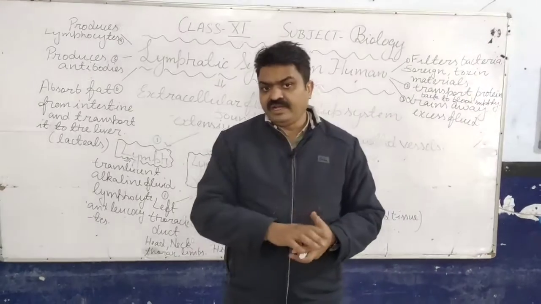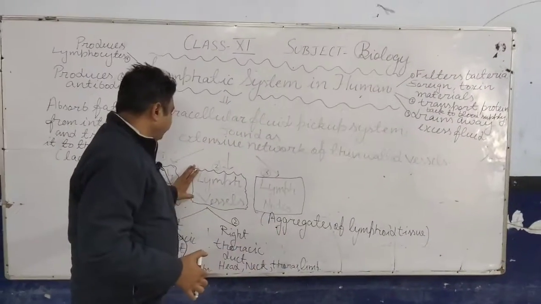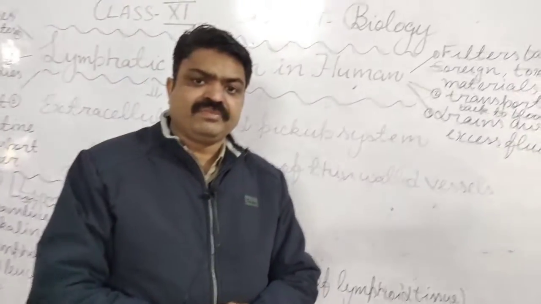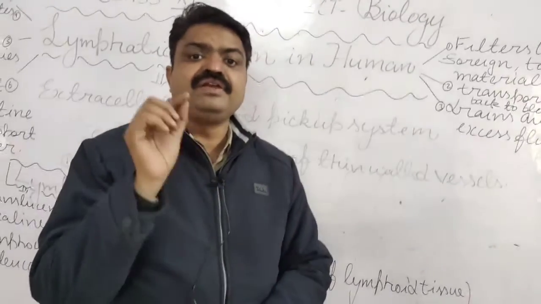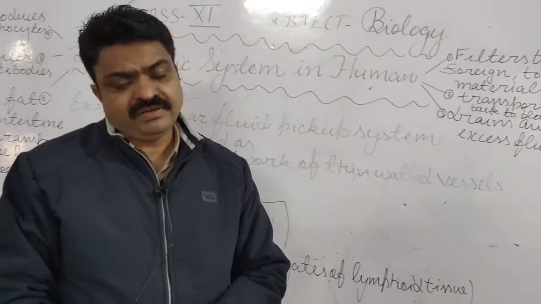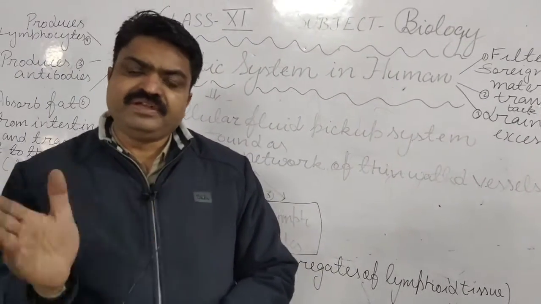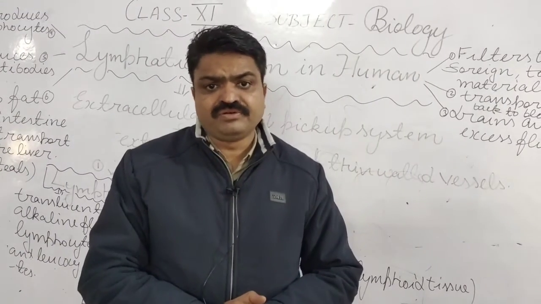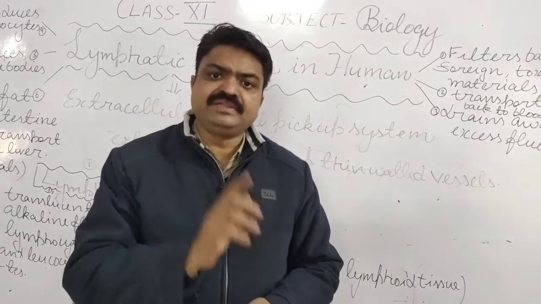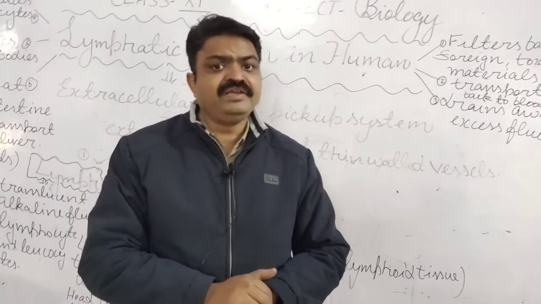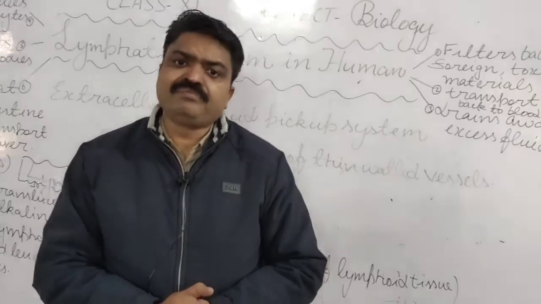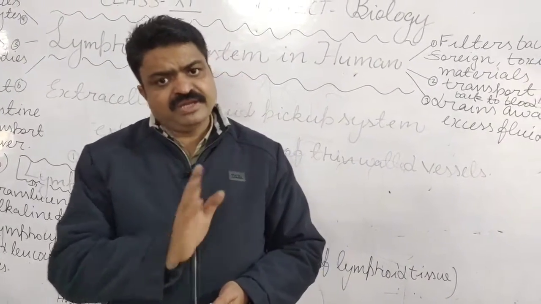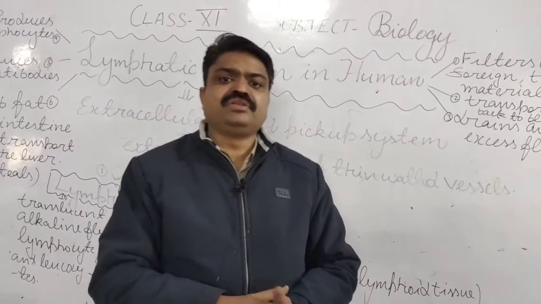Now we come to the next, that is lymphatic vessels. These are tube-like structures with thin walls, like the veins. The fluid found inside the lymph vessel is transported from the blood vessels to the lymph, and from the lymph to the muscles.